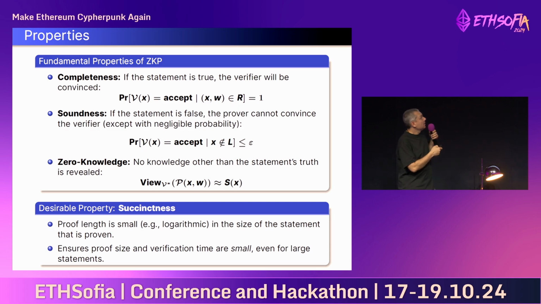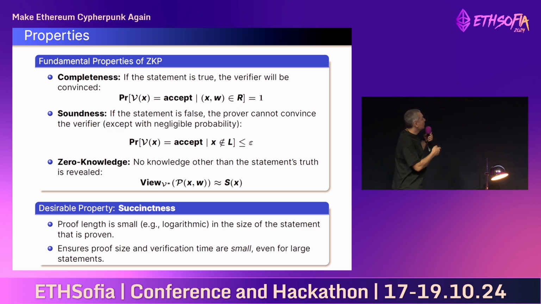So the trick is the word negligible. So the probability is negligibly small. So in practice, we don't expect this to happen. And finally, zero knowledge models the fact that in the process of the proof, we don't reveal anything about the statement except the fact that it's true.